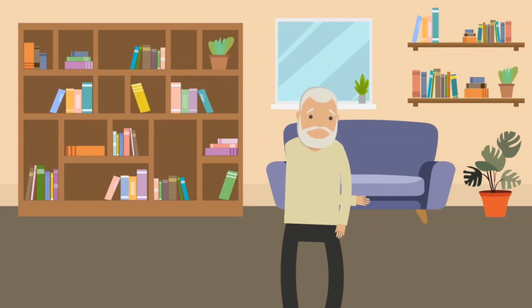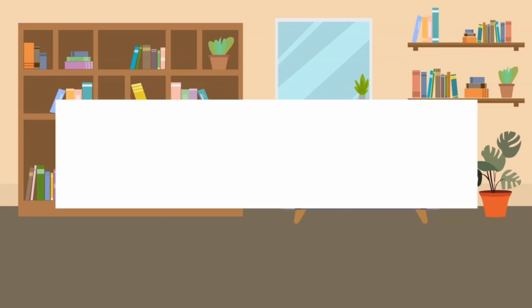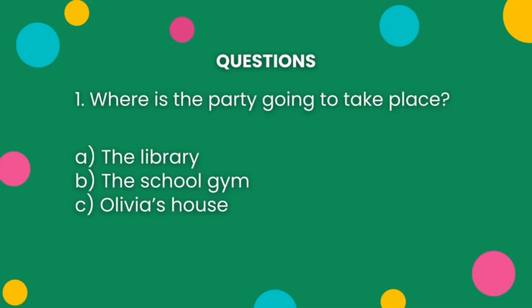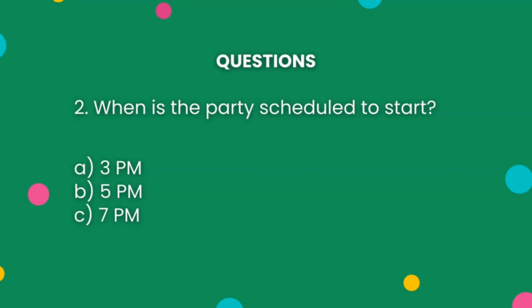Let's see how well you understood the story. Questions. 1. Where is the party going to take place? 2. When is the party scheduled to start? 3.